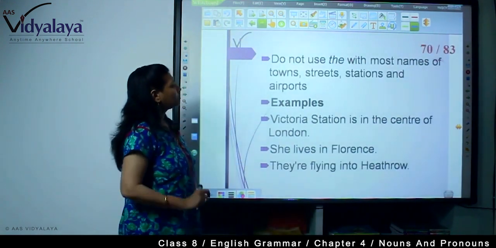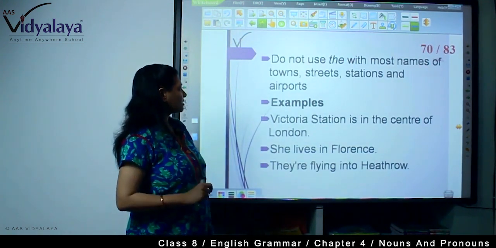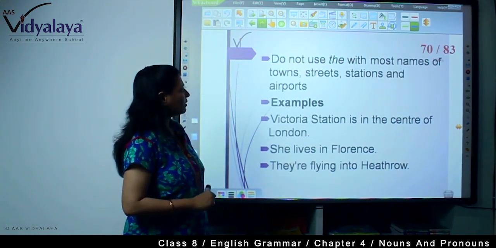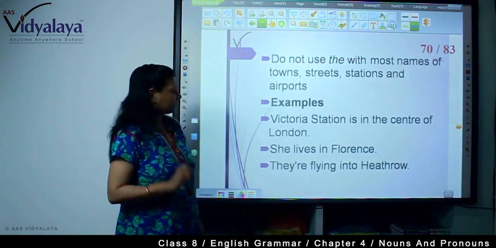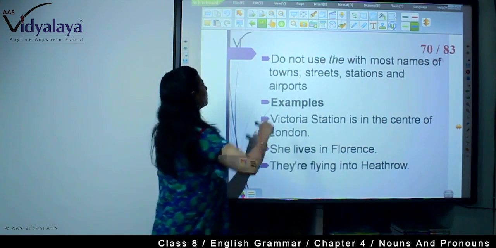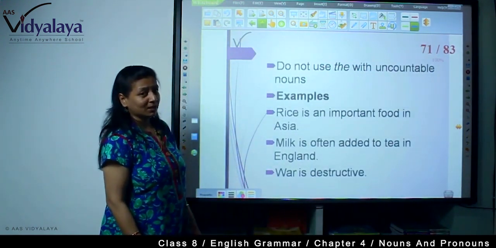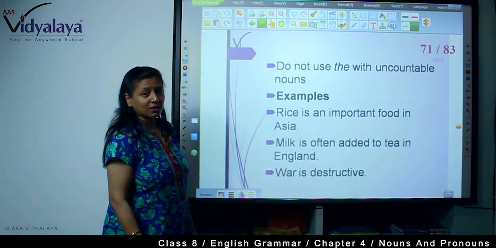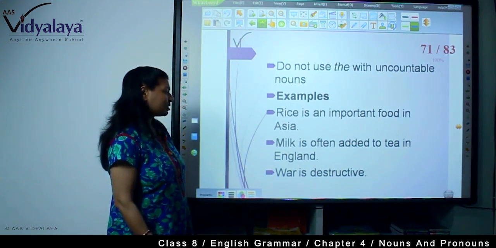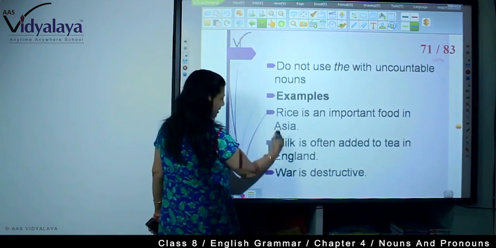Do not use the with most names of towns, streets, stations and airports. For example, Victoria Station is in the center of London. So, we are not using the. She lives in Florence. They are flying into Heathrow. Do not use the with uncountable nouns. As I have told you, with uncountable nouns we don't use the. Rice is an important food in Asia. Milk is often added to tea in England. War is destructive. So we haven't used the.